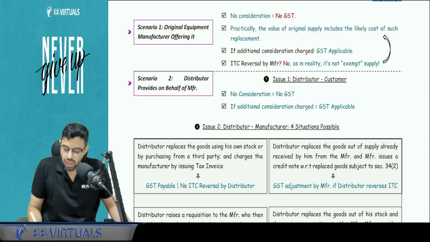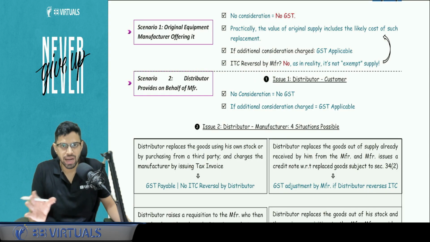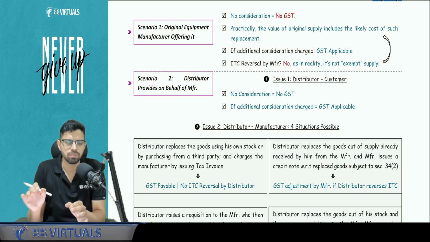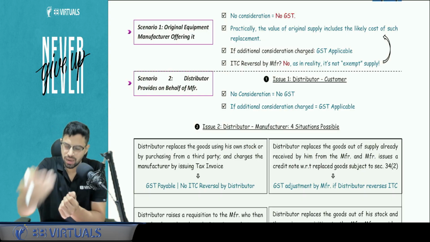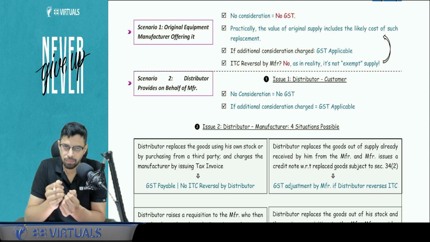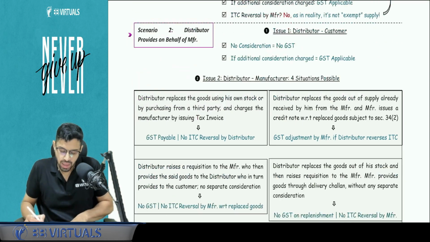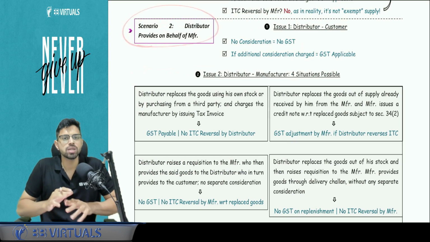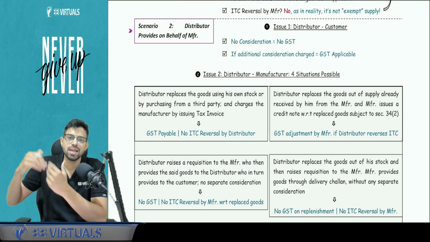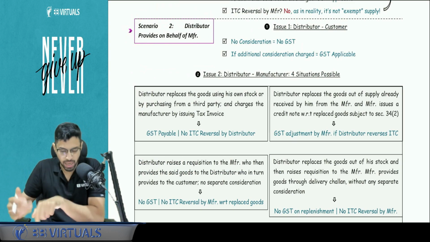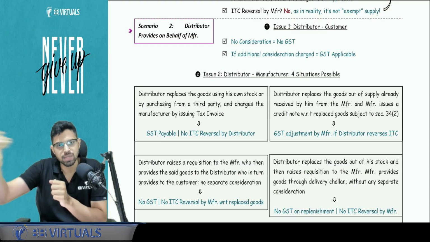So let's continue. Will the manufacturer be required to reverse any ITC? No, because it is not making any exempt supply. ITC reversal happens when I take ITC for an inward supply and my outward supply is exempt. Now scenario number 2, where a distributor is involved in the picture. So I buy something from Aditi Enterprises, my example that I will be covering, and Aditi Enterprises has bought from Dell.